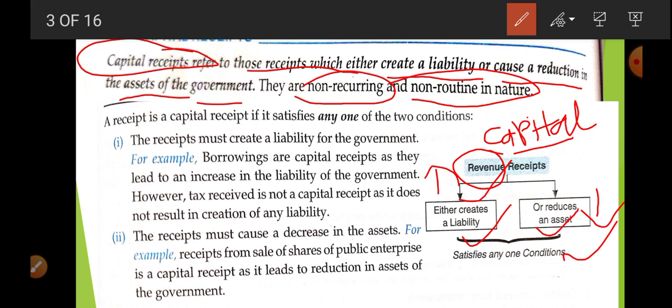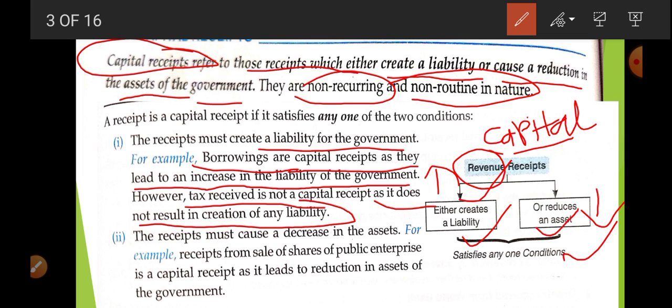Okay. Now what are the examples? Borrowing is one example. Why borrowing? Because it creates a liability on the government to pay it back with interest. Things like borrowing are capital receipts. Why? Because they lead to an increase in the liability of the government. On the other hand, tax receipt is not a capital receipt. Why? Because it does not result in the creation of any liability.